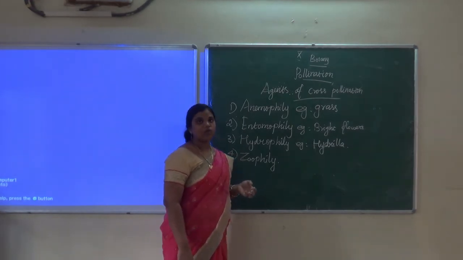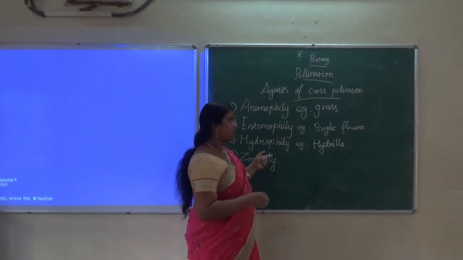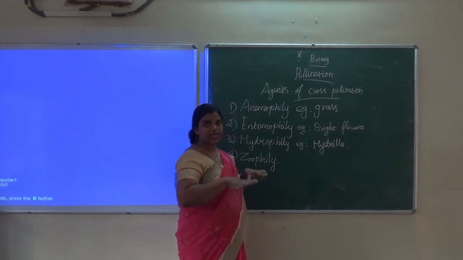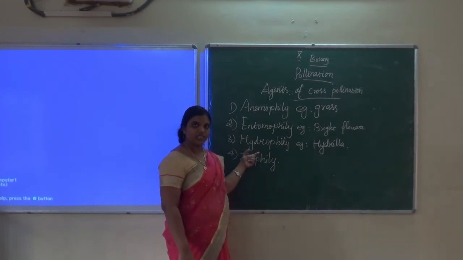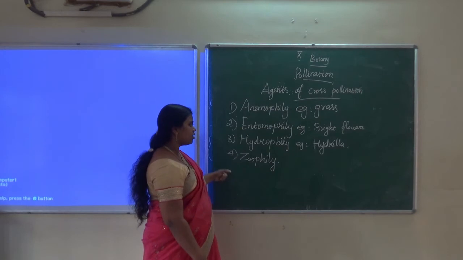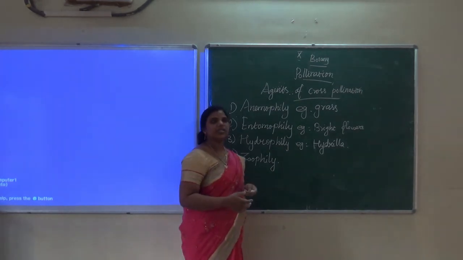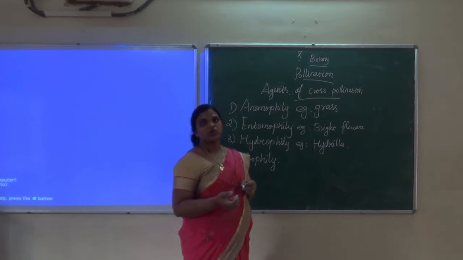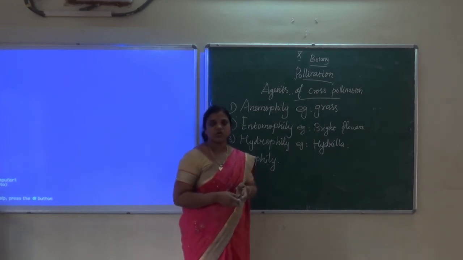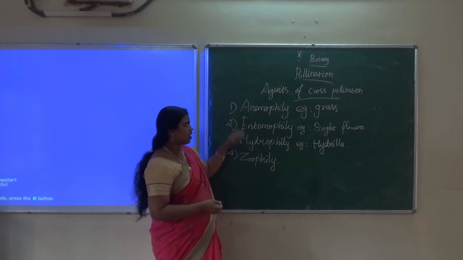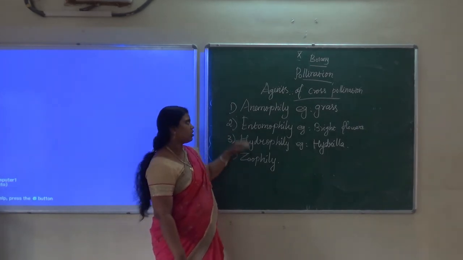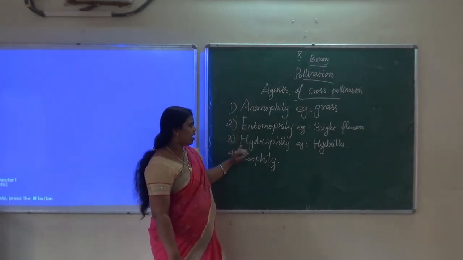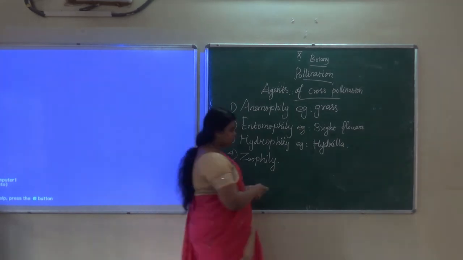The male gamete floats on the outer surface of the water, and only then does water pollination go on. And zoophily: some animals, birds and squirrels also help the pollination, and that is known as zoophily.